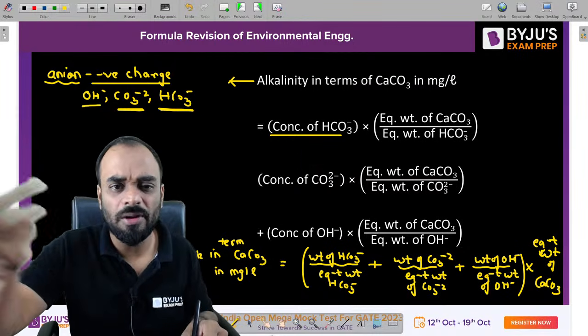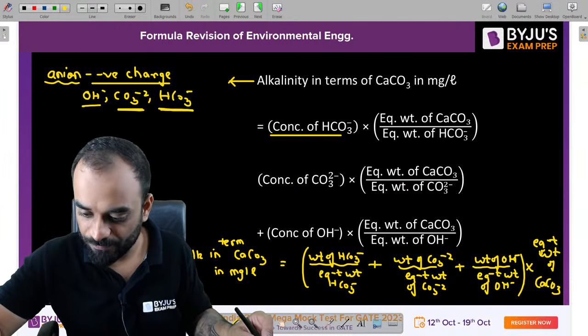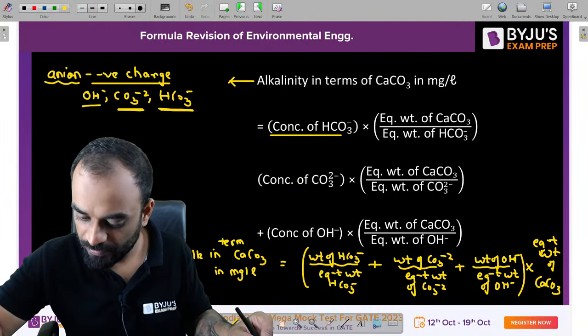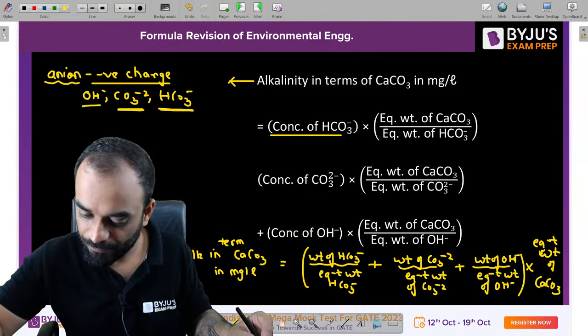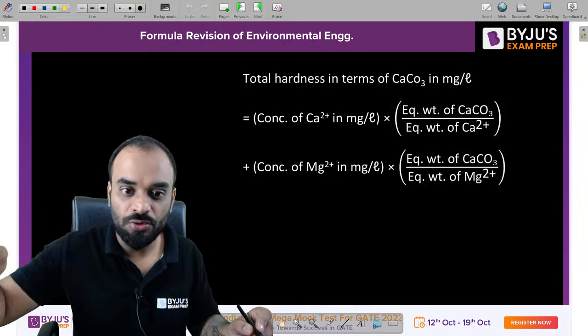By using this formula, you can estimate alkalinity easily. Crystal clear to all of you? Okay, let's move to the next one.